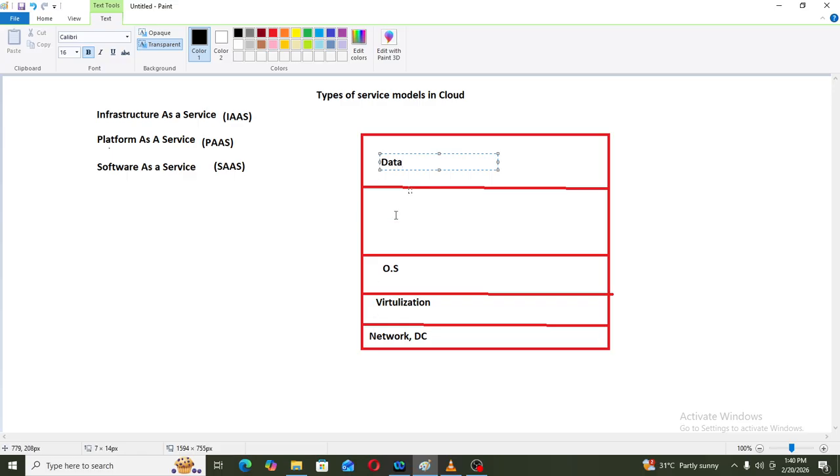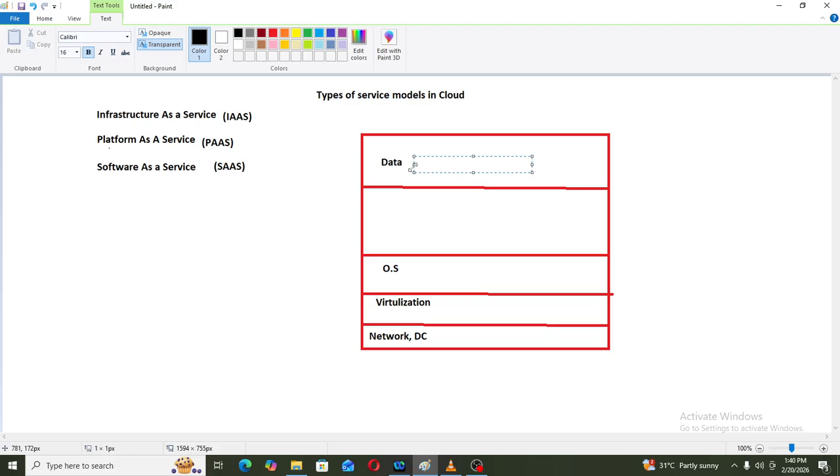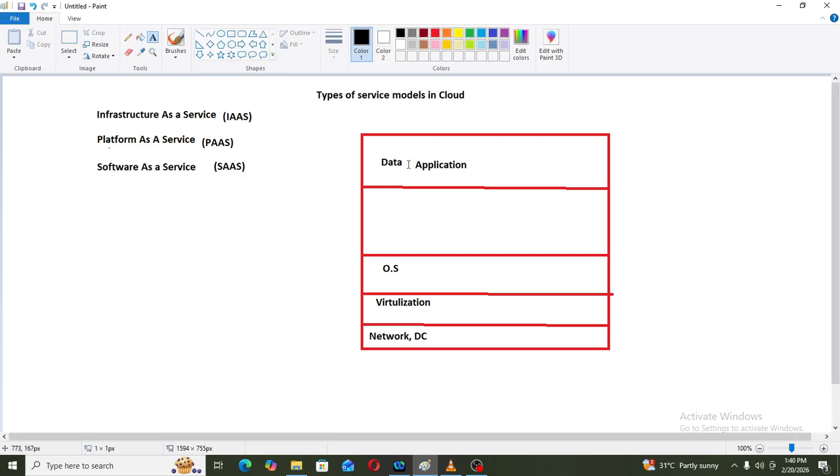So AWS has infrastructure: at the bottom network and data center, above that virtualization, above that operating system, and above that data and applications.